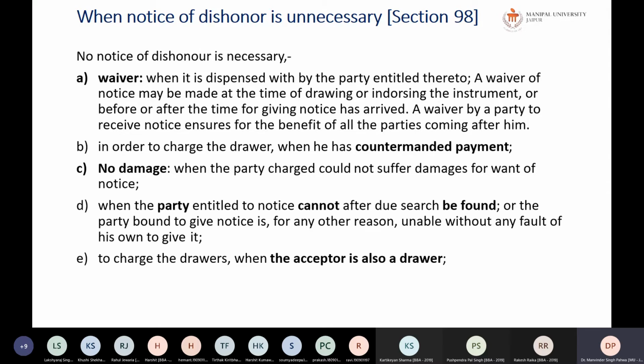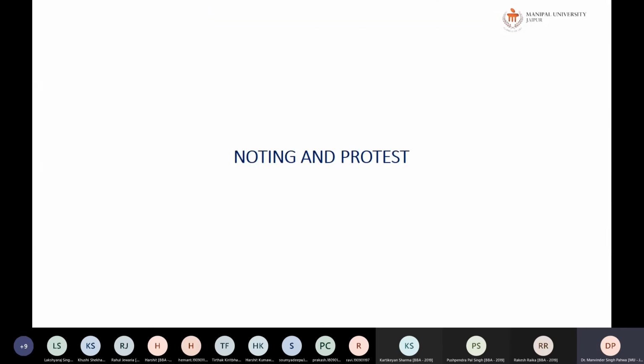Okay, next is to charge the drawers when the acceptor is also a drawer. In such a case also you need not give a notice. And last is in the case of a promissory note, which is not negotiable, because a promissory note itself has only two parties. So it is between the two parties only. There also notice is not required.